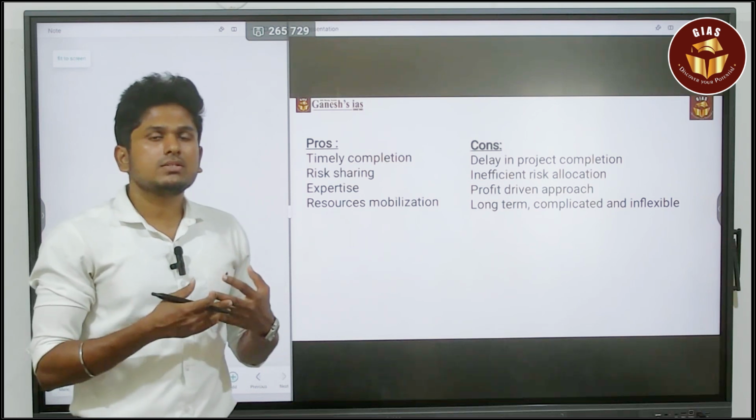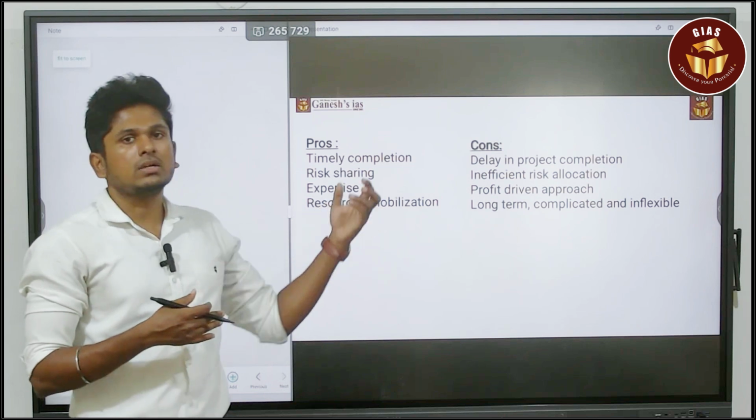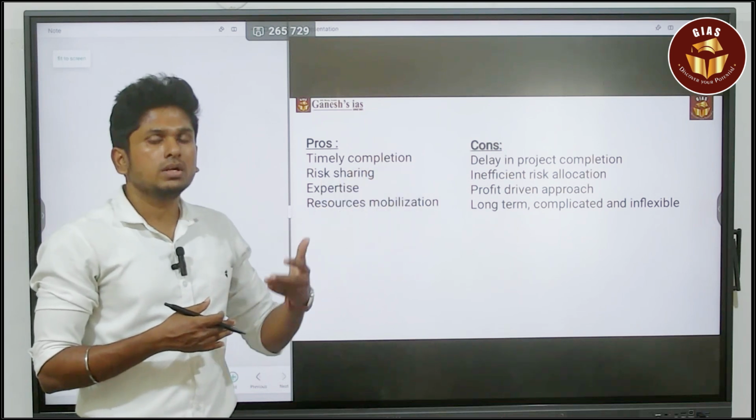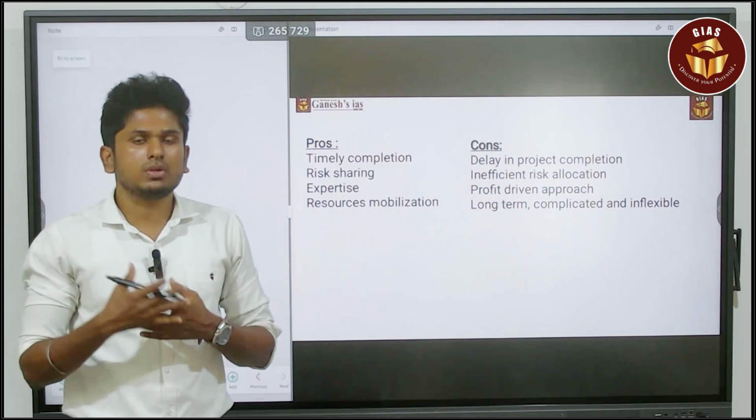So in that sense, you have to complete the answer, and you can say that we need to work on overcoming these cons. We need to work on overcoming these negatives of the triple P model. In that sense, you have to complete it.